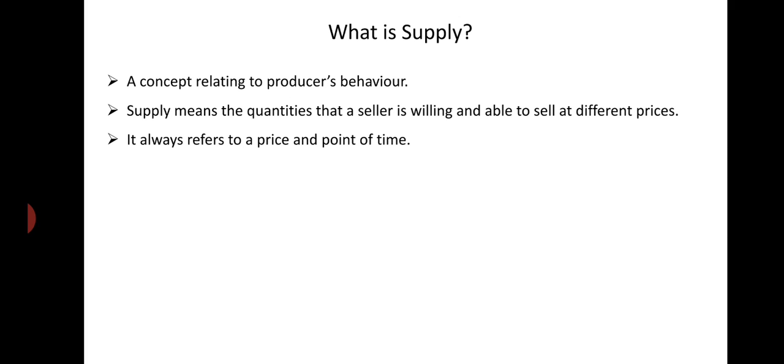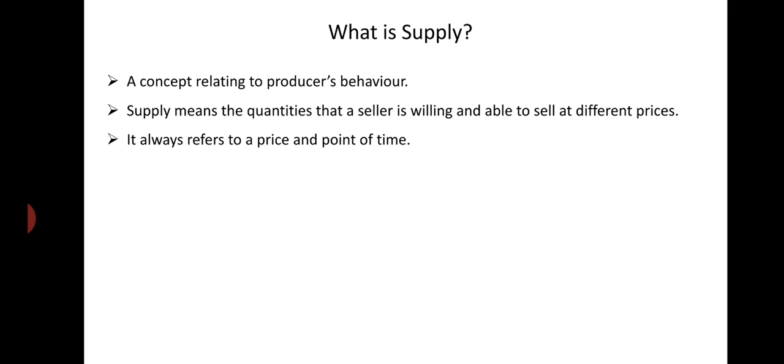Supply always refers to a price and a point of time. We all know that demand always refers to a price. Similarly, supply is always at a price. We cannot think of supply apart from price. More is supplied at a higher price and less is supplied at a lower price. And total supply always refers to a point of time, right?